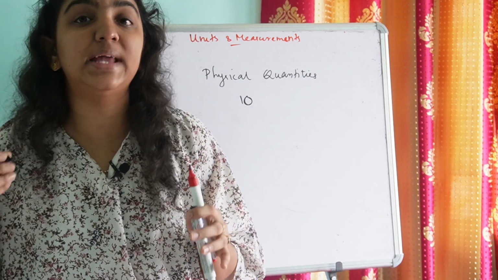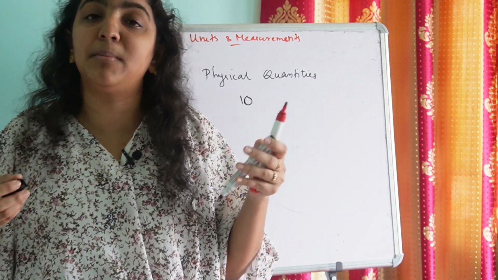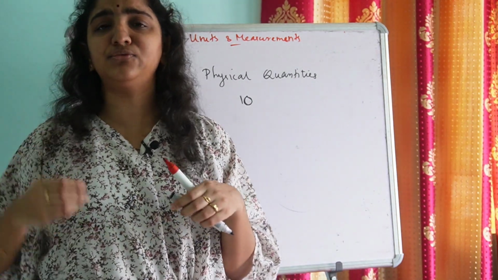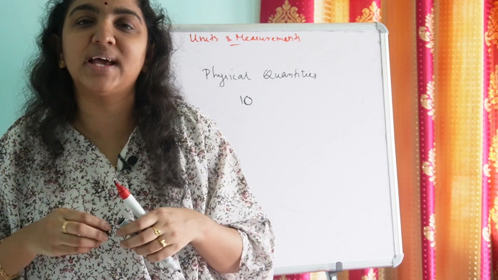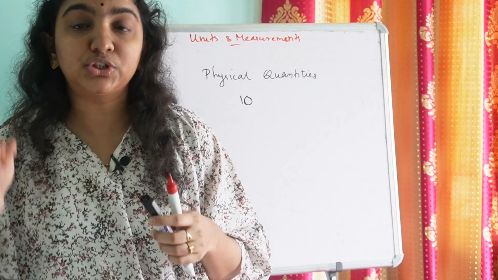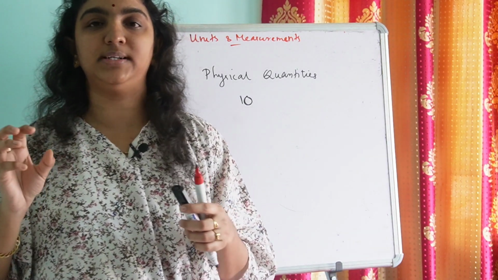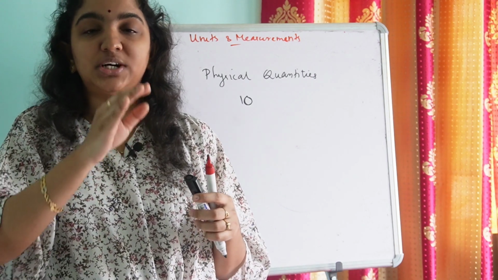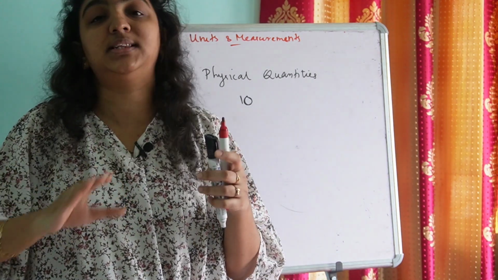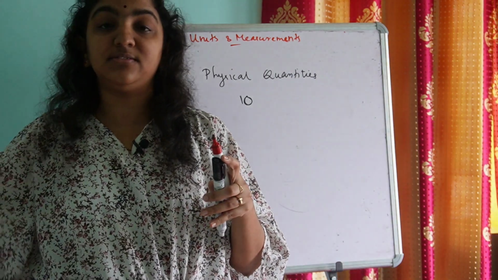Again, I am showing you an eraser of different length and I am telling you I have a marker and the length of the marker is 10 times the length of the eraser. Now also you will get a clear-cut idea about the marker, isn't it? So in short, in order to get a clear-cut idea about any physical quantity, we need to compare the measured value of the physical quantity with a standard value of the same quantity.